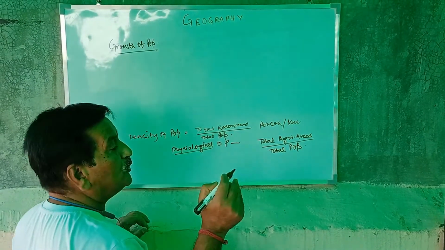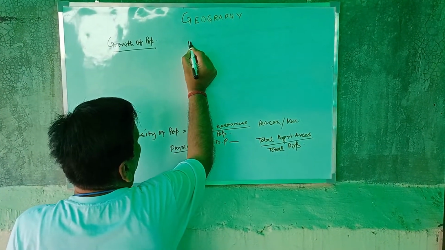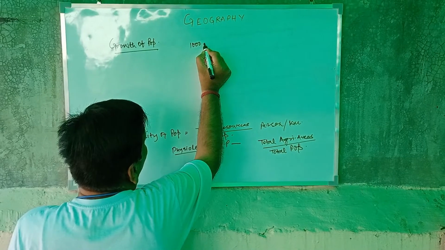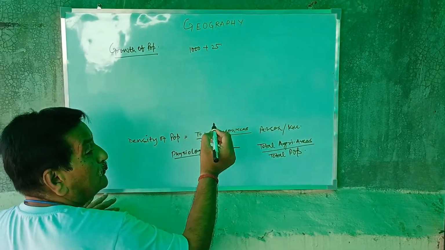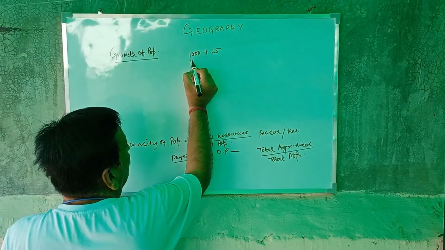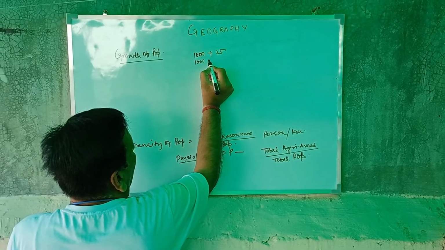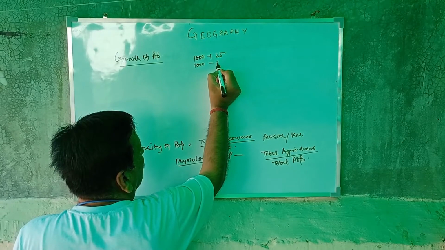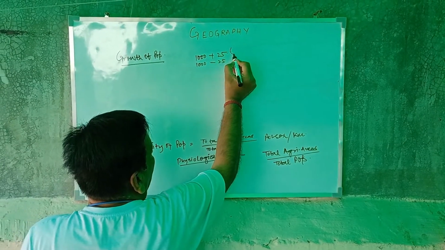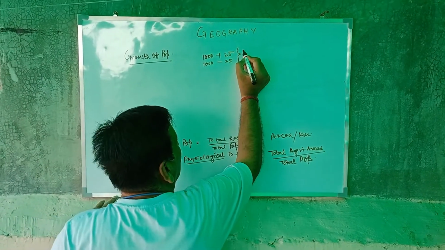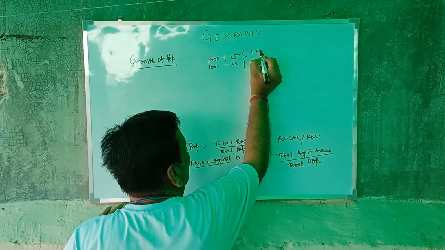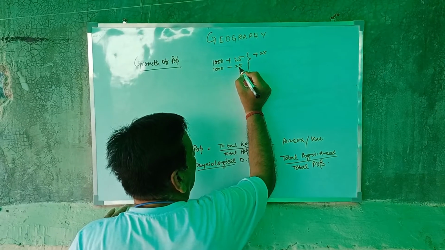For example, if the population is 1000 and it has increased by 25, and in the second column the population is 1000 and it has declined by 25.